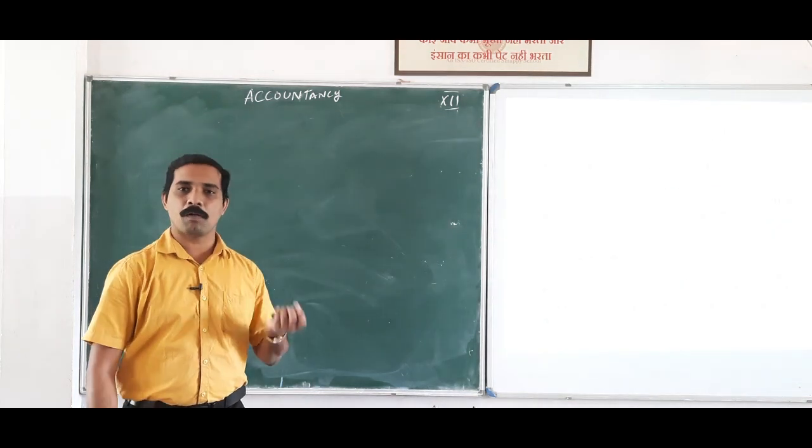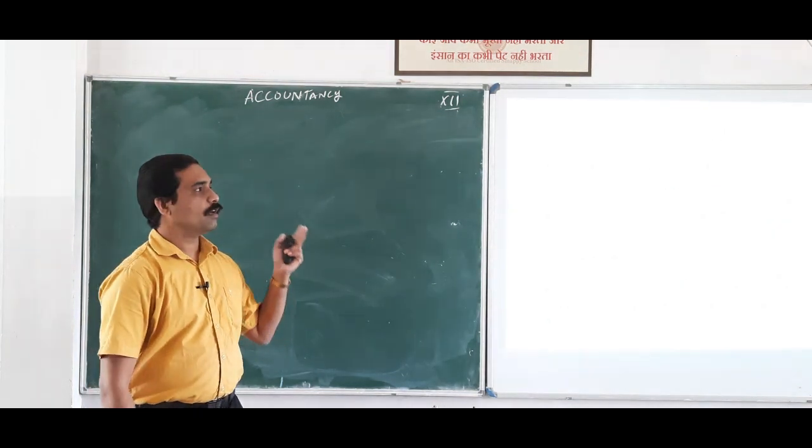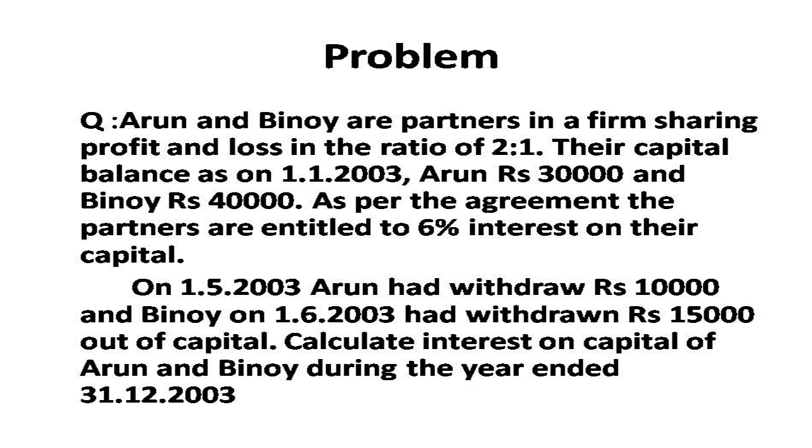On the basis of that, we can discuss one problem. So, I will read the problem. Listen carefully. Arun and Binoy are partners in a firm sharing profit and loss in the ratio of 2:1. Their capital balance as on 1/1/2003: Arun rupees 30,000 and Binoy rupees 40,000. As per the agreement, the partners are entitled to 6% interest on capital.